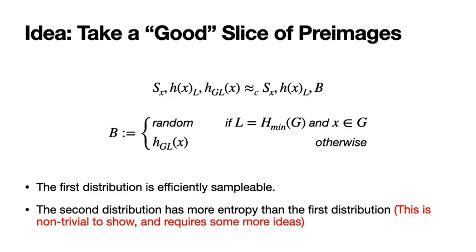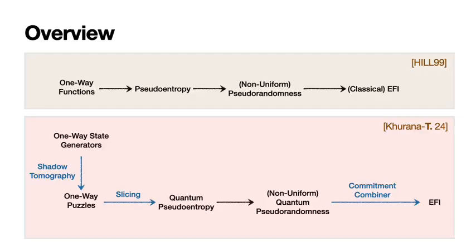But using entropy extraction techniques, we are able to convert these two distributions into two efficient, statistically far, and computationally indistinguishable distributions. And I will not be covering those techniques here. For a better overview, I recommend you take a look at our paper. I will add one final point. In the classical construction, at some point, a non-uniform construction is converted to a uniform construction using an object known as a combiner, which takes in several candidate constructions and outputs a single object with some security property. And in the quantum setting, the classical combiner does not work, and so we came up with a novel combiner for commitments to get rid of the non-uniformity.